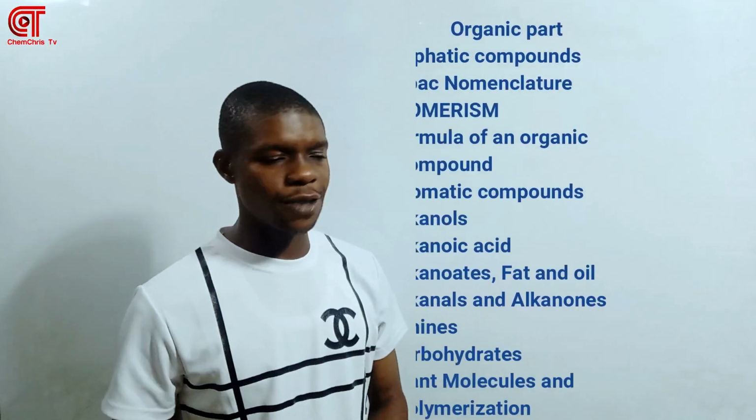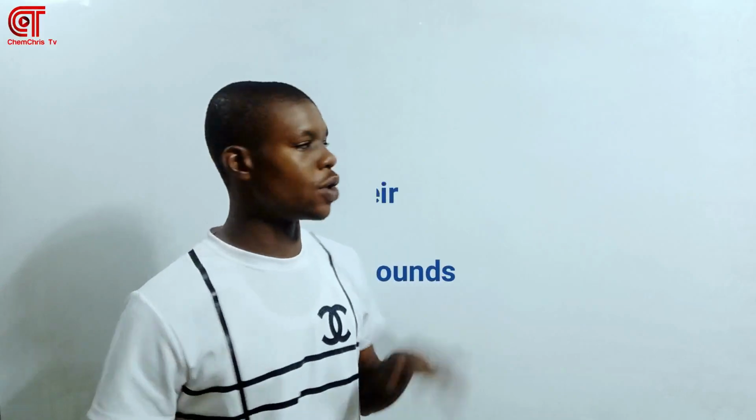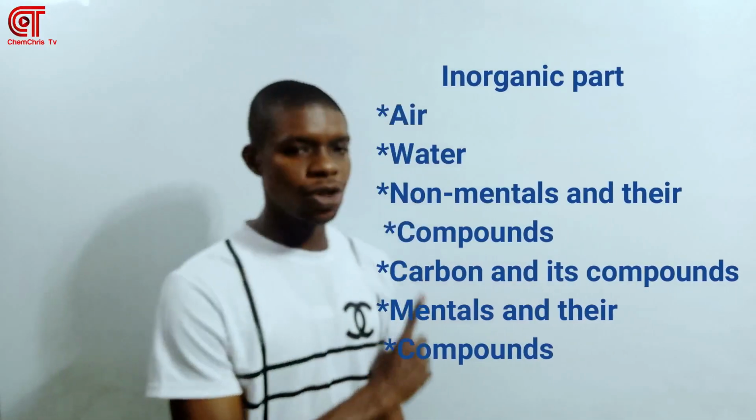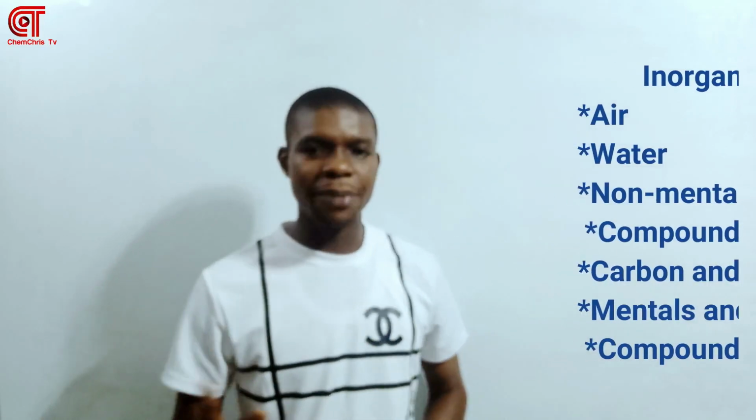Then the organic aspect, you're going to want to pay close attention to these topics you are seeing here. Then the inorganic aspect, you want to pay close attention to these topics, and you must take it step by step. If you want to pass JAMB, then you need to focus on the calculation aspect, because the calculation aspect is close to 40 to 50% of your JAMB questions. So you want to pay close attention to that. Then your organic aspect is about 25% or 30%. The inorganic aspect is about 20%. So you really want to pay close attention.